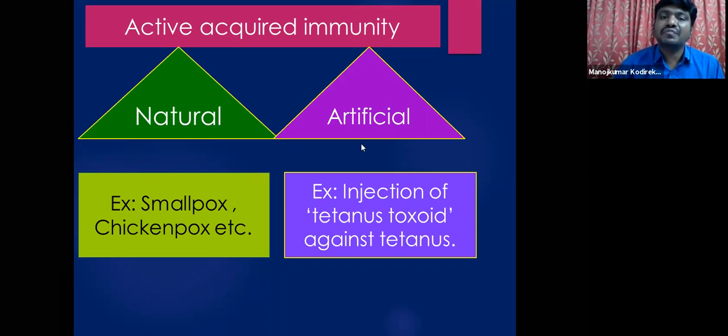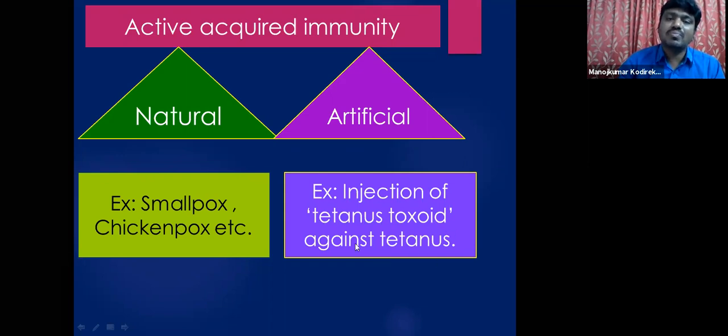Whereas artificial, especially if you see the vaccination or immunization process, like injection of tetanus toxin. As a part of vaccination, children are given these injections. Tetanus, TT, we simply call it TT; TT is nothing but tetanus toxin. If this injection is given to children, what happens in their body? The production of antibodies takes place, and these antibodies fight against tetanus.